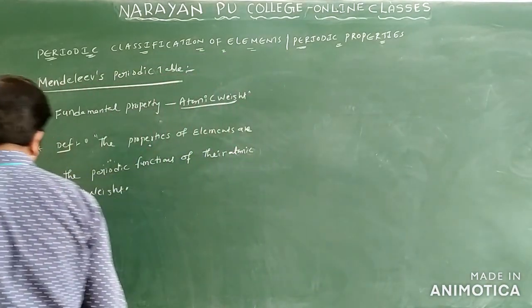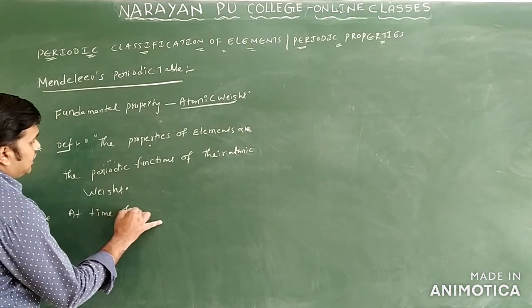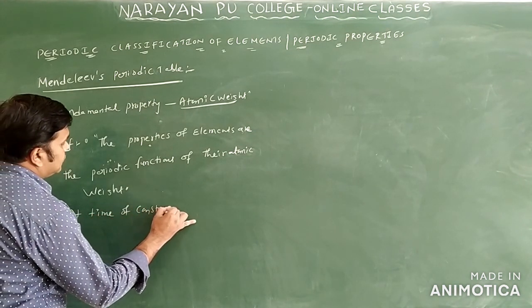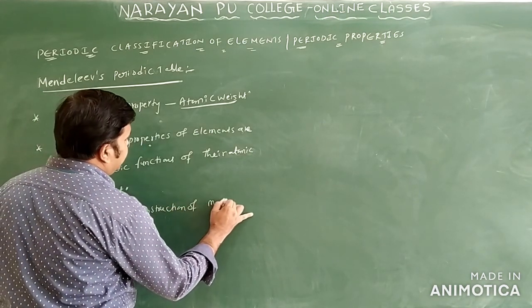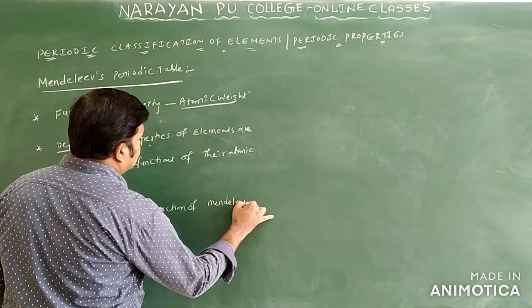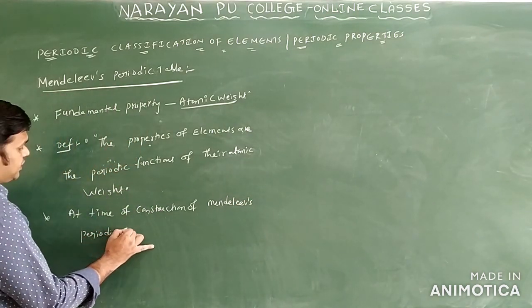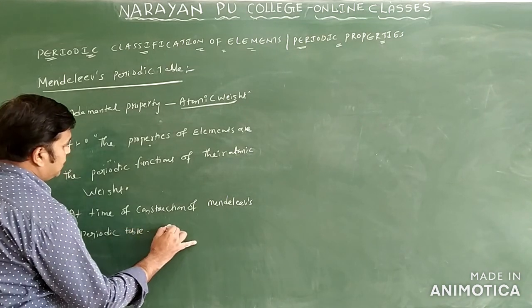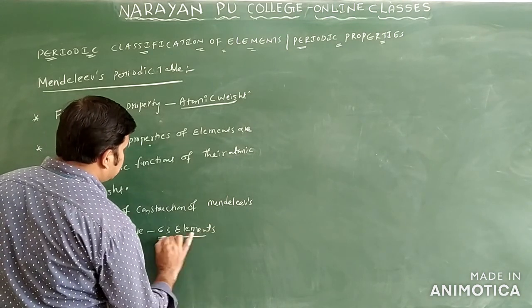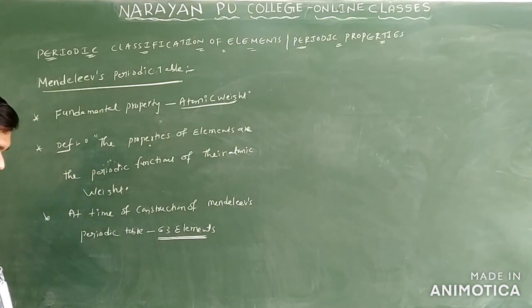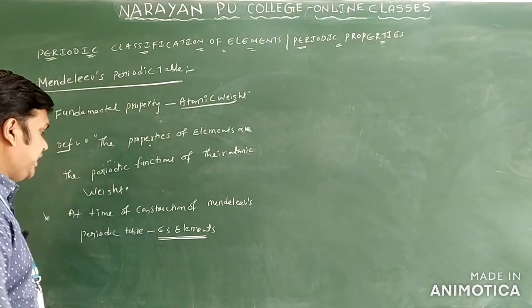By using those 63 elements, they constructed the Mendeleev periodic table.